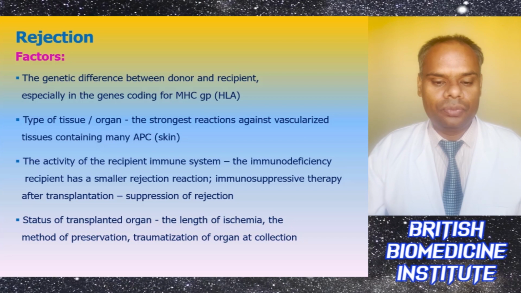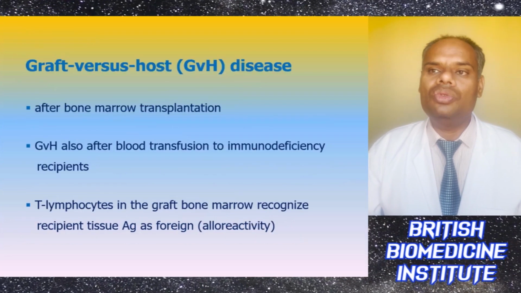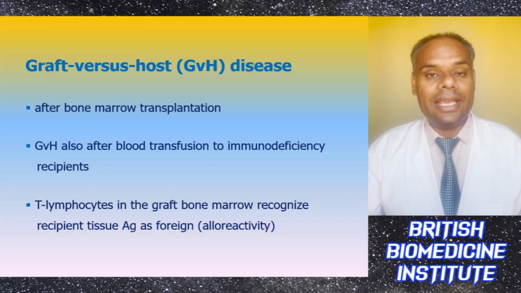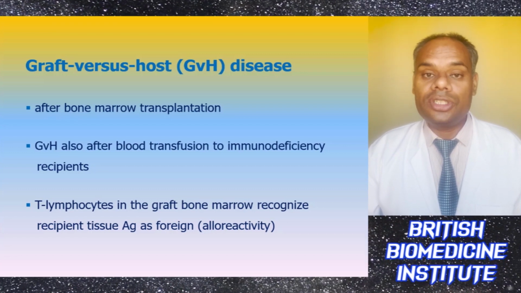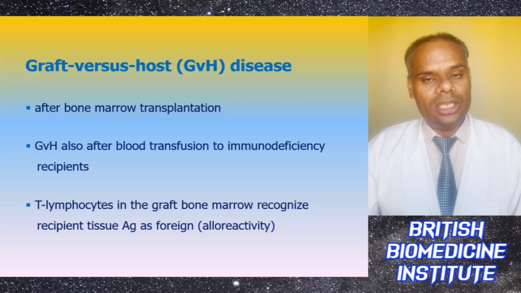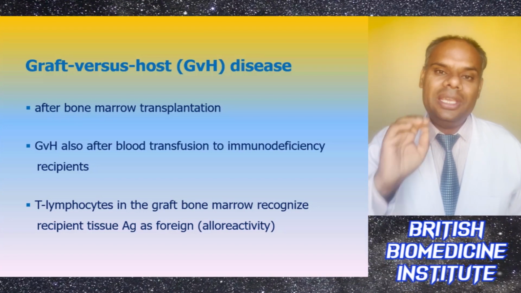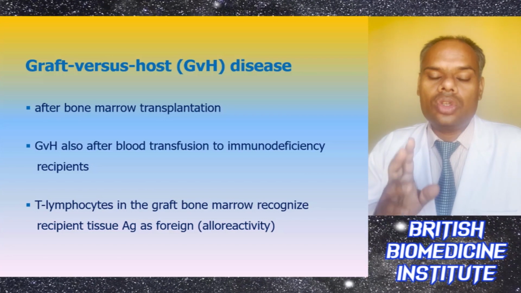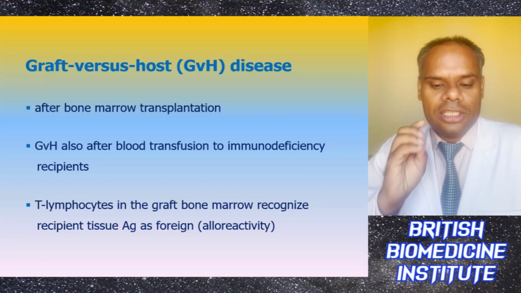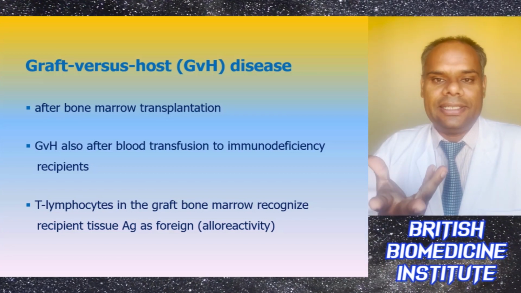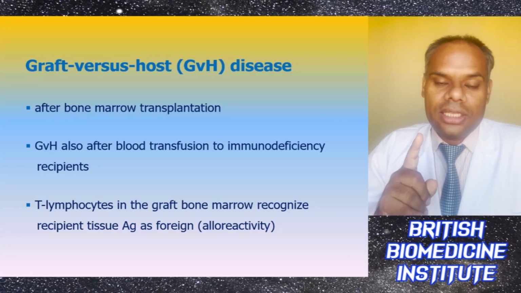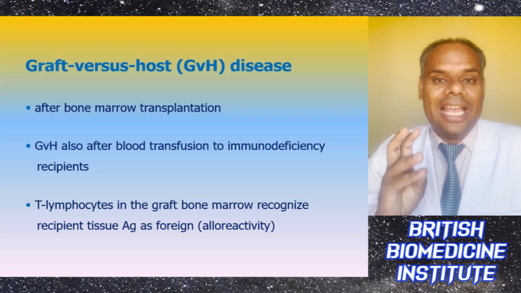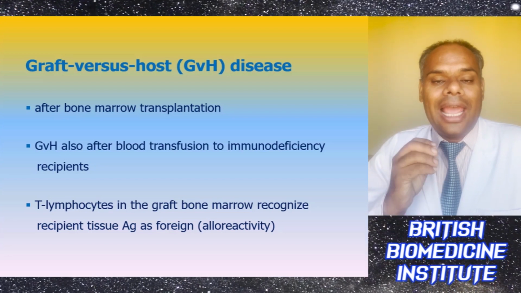Now comes a disease which usually happens after organ transplantation, GVHD, graft versus host disease. It usually occurs after BMT, bone marrow transplantation, and GVHD also happens after blood transfusion to immunodeficient recipients. T lymphocytes in the graft bone marrow can recognize the recipient tissue antigens as foreign, and there will be an alloreactivity.